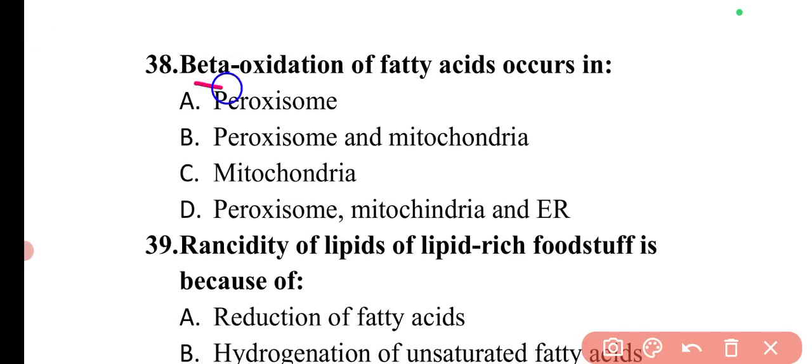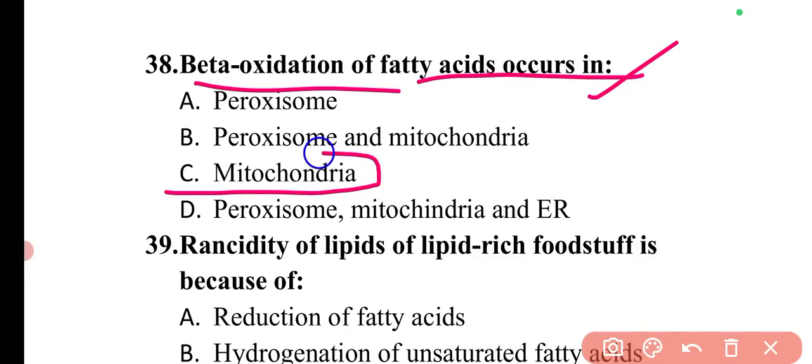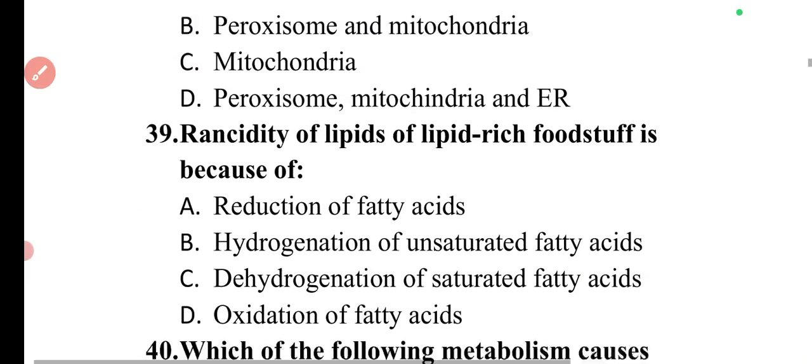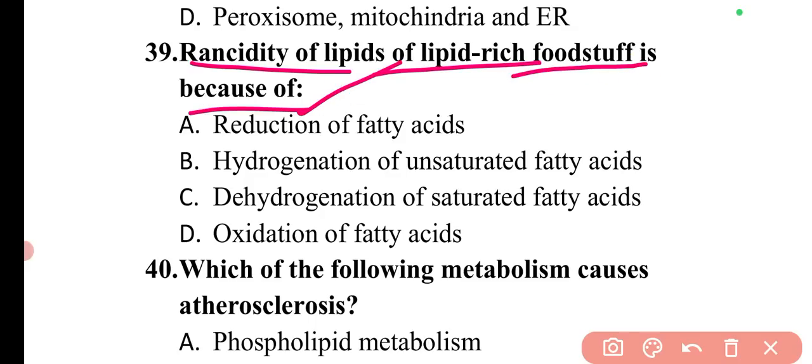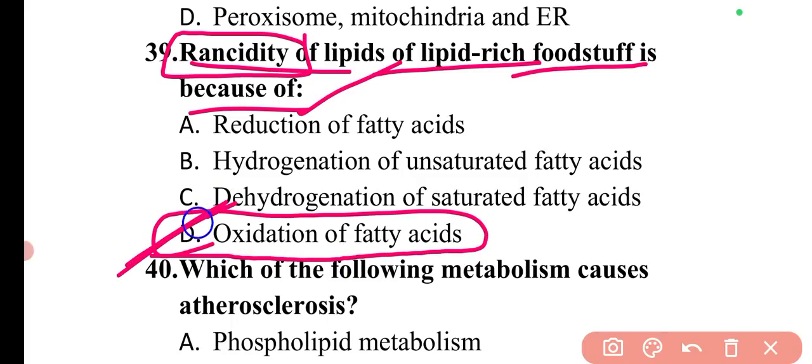Next question is beta oxidation of fatty acids occurs in. The beta oxidation of fatty acid occurs in the mitochondria. So here option C will be the correct answer. Next question is rancidity of lipid rich food stuff is because of. So what is the reason for rancidity? It is due to the oxidation of fatty acids. So here option D will be the correct answer. This question is also important, rancidity and oxidation.